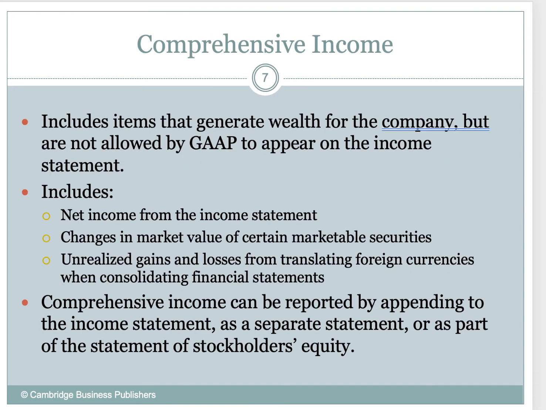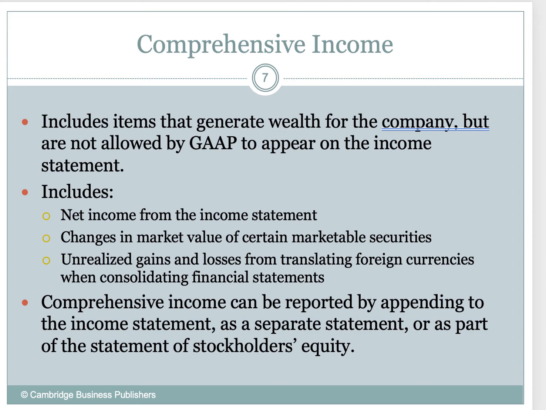So when we're looking at comprehensive income, this is actually pretty important because basically what GAAP says is there are certain things that we need to report, okay? Comprehensive income includes the items that generate wealth for the company.